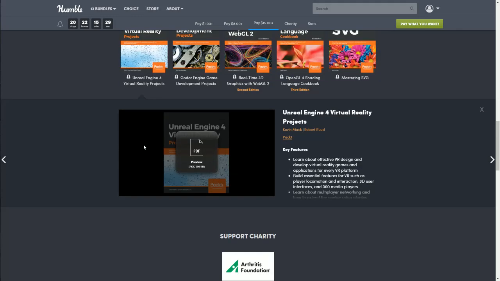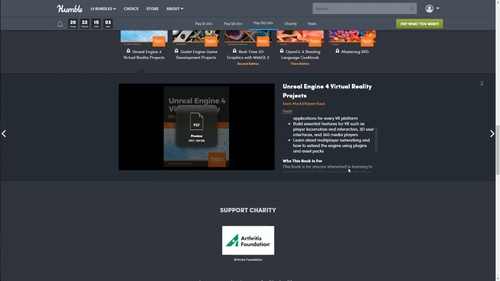Alright, next we have Unreal Engine 4 Virtual Reality Projects. This is another PDF, and you can preview it here. Learn about effective VR design and develop virtual reality games and applications for every VR platform. Build essential features for VR such as player locomotions and interactions, 3D user interfaces, and 360 media players. Learn about multiplayer networks and how to extend the engine using plugins and asset packs.